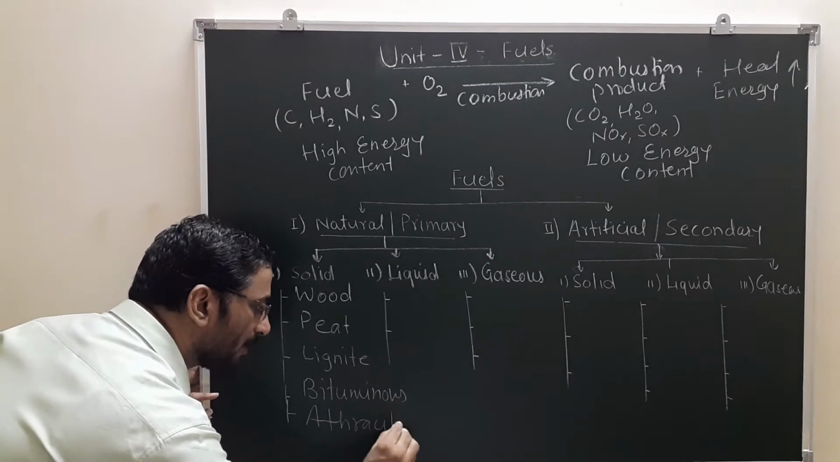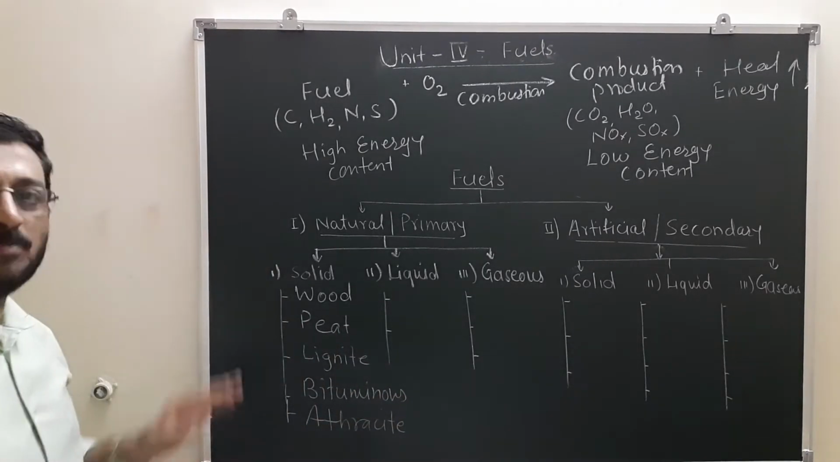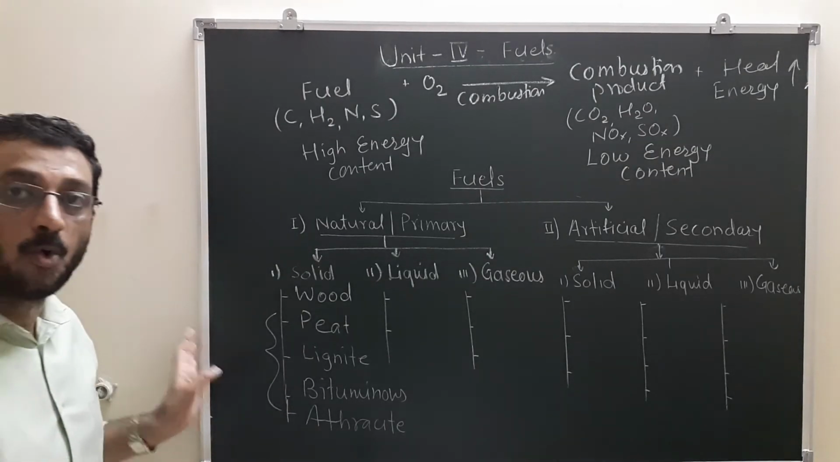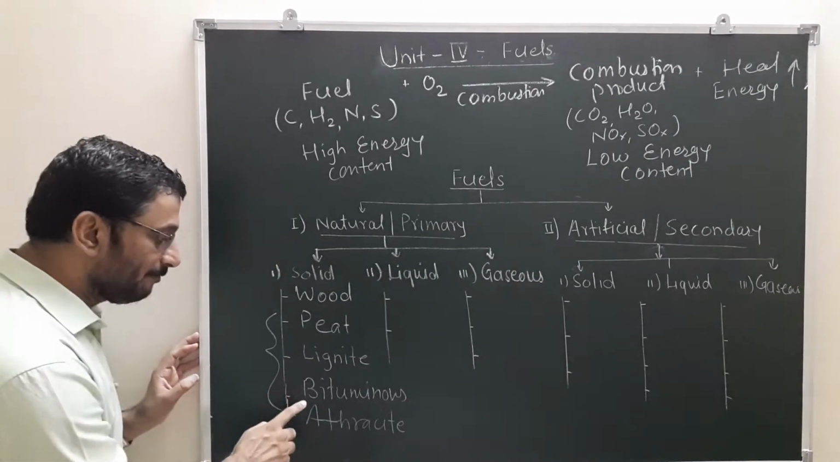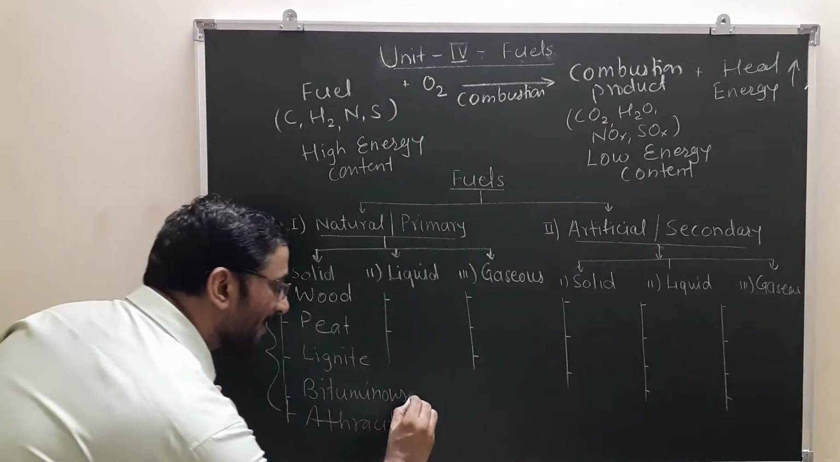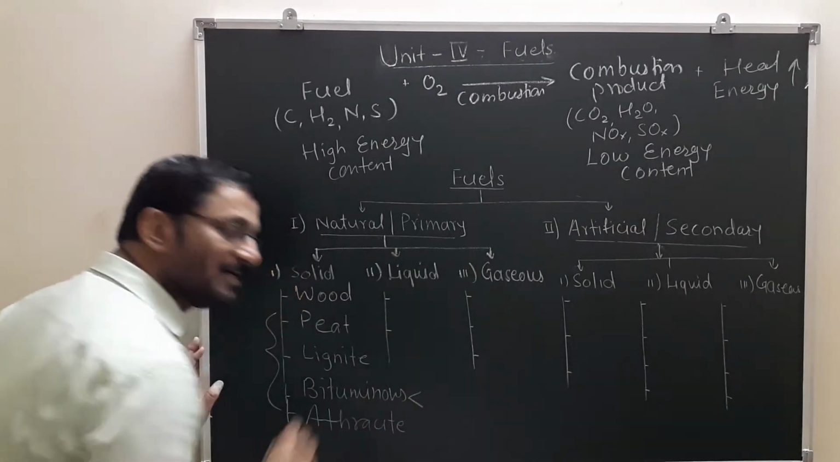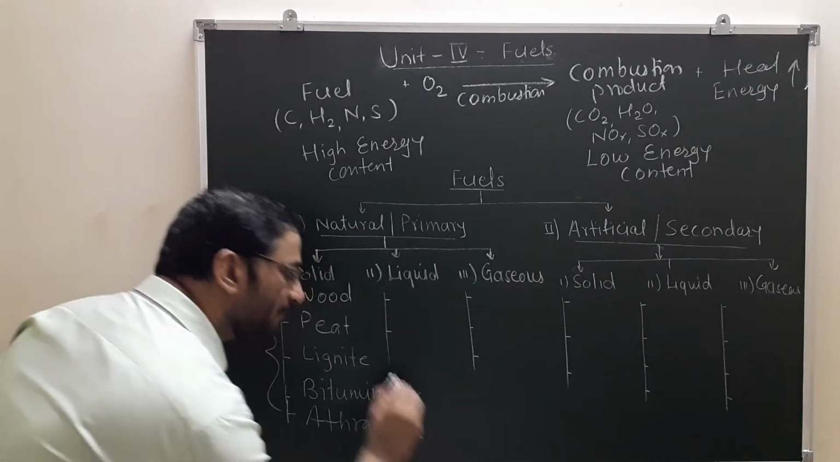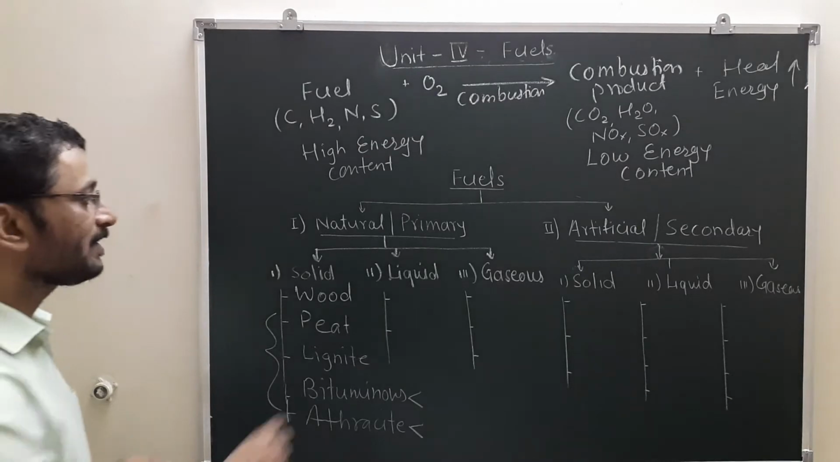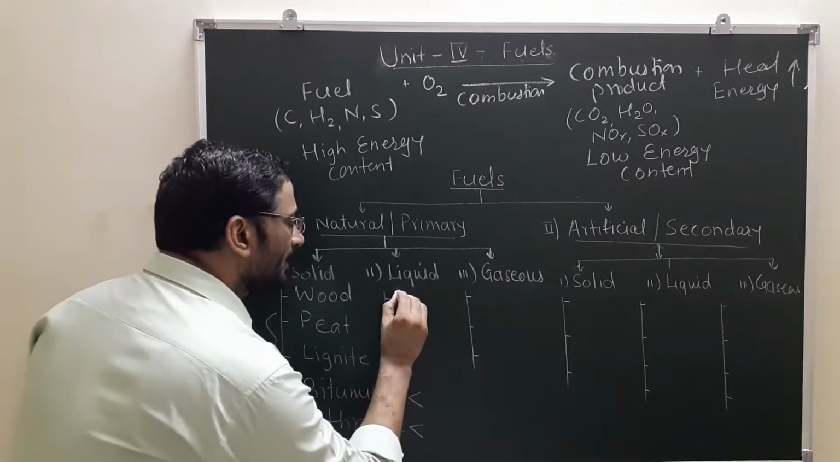So based on carbon composition and moisture content, these are the main types of coal: peat, lignite, bituminous, anthracite. Based on composition, bituminous is again of two types: subbituminous and semi-bituminous. Anthracite is again of two types. So these are the simple familiar examples. Then the liquid natural fuel is crude oil.